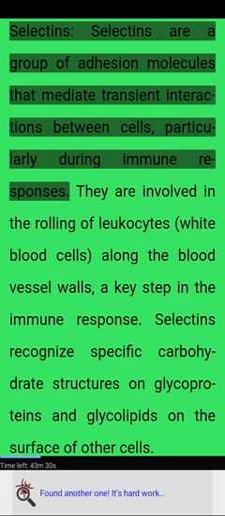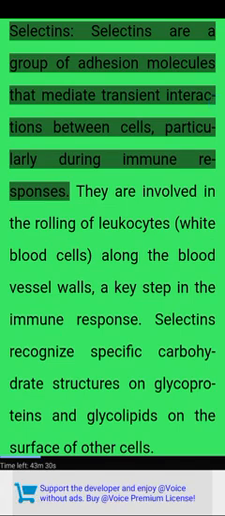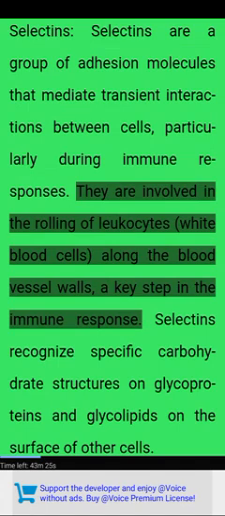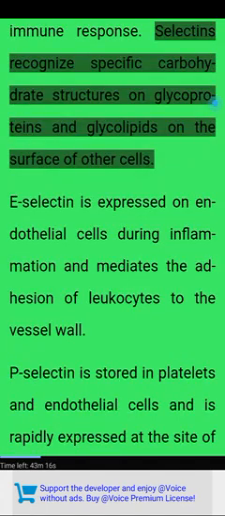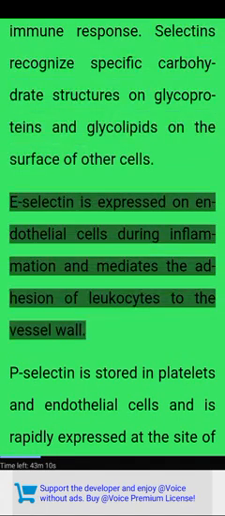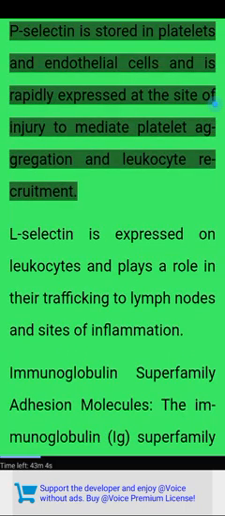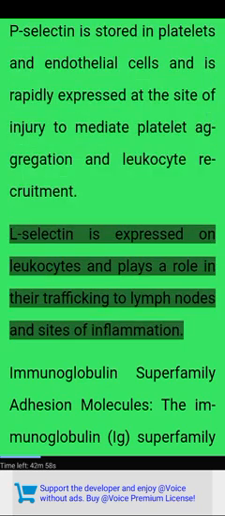Selectins. Selectins are a group of adhesion molecules that mediate transient interactions between cells, particularly during immune responses. They are involved in the rolling of leukocytes, white blood cells, along the blood vessel walls, a key step in the immune response. Selectins recognize specific carbohydrate structures on glycoproteins and glycolipids on the surface of other cells. E-selectin is expressed on endothelial cells during inflammation and mediates the adhesion of leukocytes to the vessel wall. P-selectin is stored in platelets and endothelial cells and is rapidly expressed at the site of injury to mediate platelet aggregation and leukocyte recruitment. L-selectin is expressed on leukocytes and plays a role in their trafficking to lymph nodes and sites of inflammation.